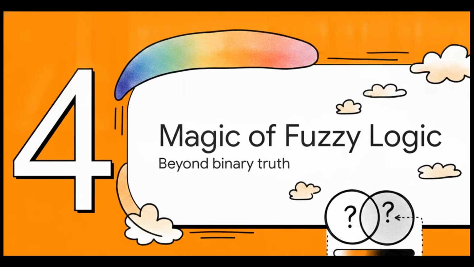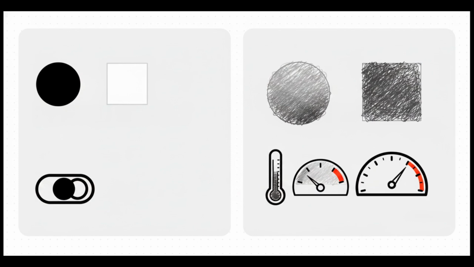All right, let's jump to Section 4, the magic of fuzzy logic, moving beyond binary true and false. Think about the direct contrast between these two concepts. Classical sets have strictly black and white boundaries. Something is either entirely inside the set or it's out, true or false. But real life isn't like that, right? Fuzzy set theory introduces shades of gray. By using something called a membership function, a variable can actually have a degree of truth, say 70% true. This is revolutionary for handling real-world concepts like temperature or speed, because those things rarely exist in simple binary states.